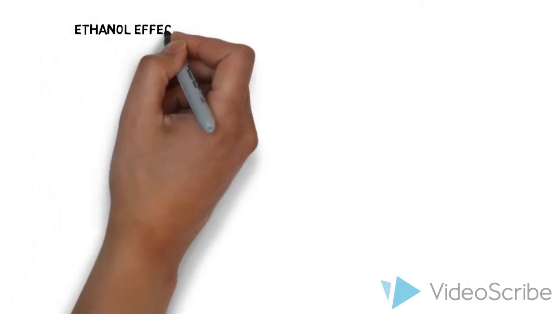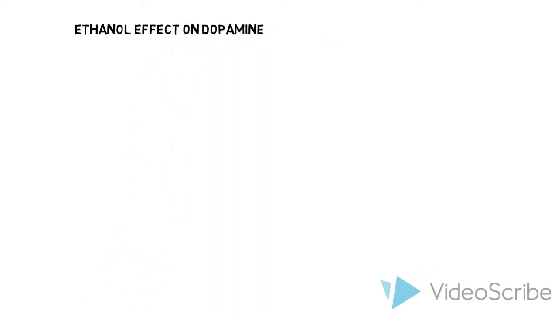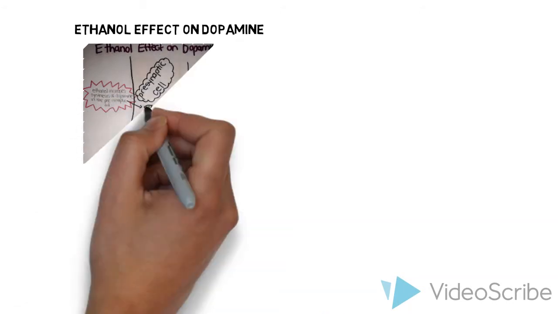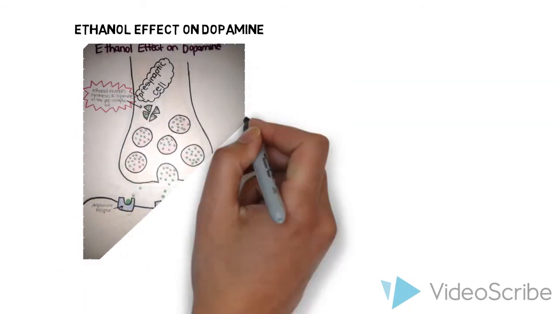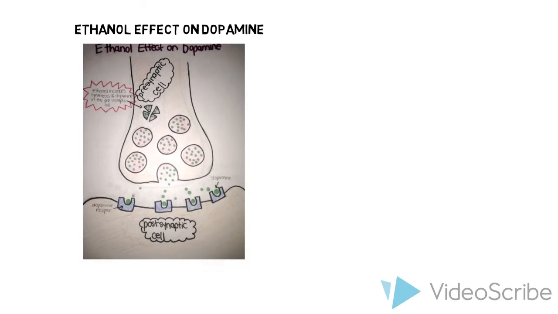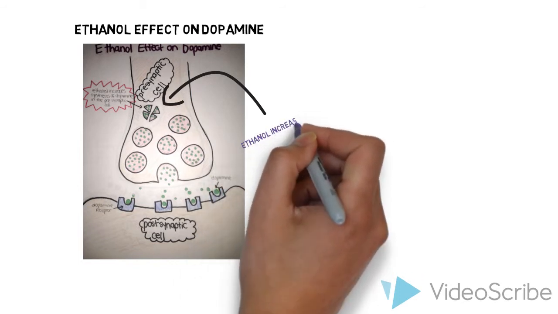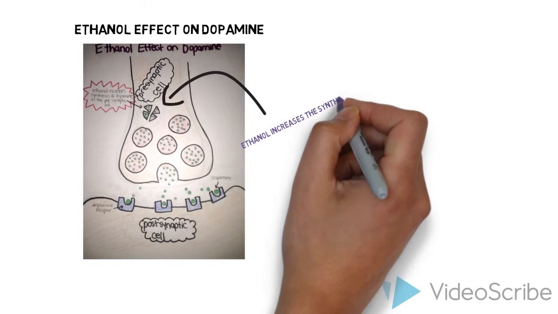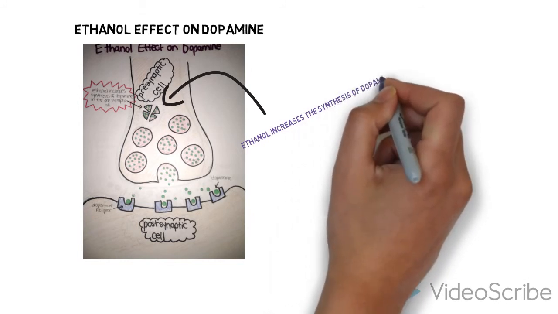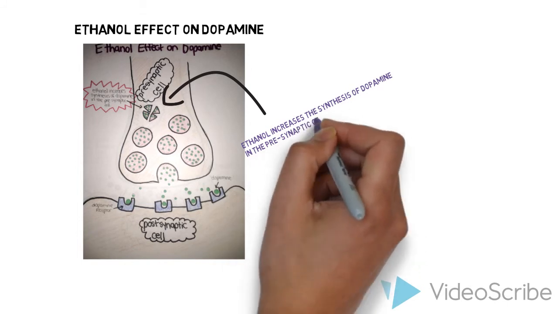Lastly, ethanol is a dopamine agonist, but unlike GABA, which binds to postsynaptic receptors, ethanol molecules will affect the presynaptic cell by increasing the synthesis of dopamine before it is released. More dopamine, represented by green circles in the diagram, is released into the synaptic cleft and shortly binds to the postsynaptic cell. Dopamine is associated with attentiveness, motivation, and the reward system, and increasing the effect of this neurotransmitter through alcohol consumption will cause an individual to feel happy and in a pleasant mood.